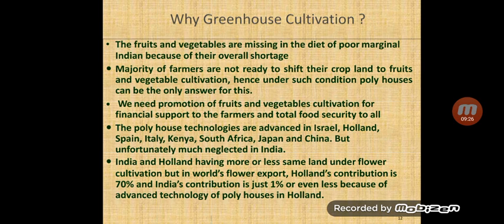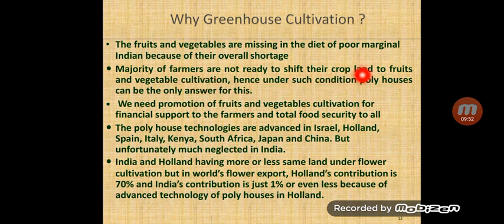So the question arises, why use a greenhouse? Why can't we cultivate in the open environment? The fruits and vegetables are missing in the diet of poor, marginal India, because there is an overall shortage in the country.